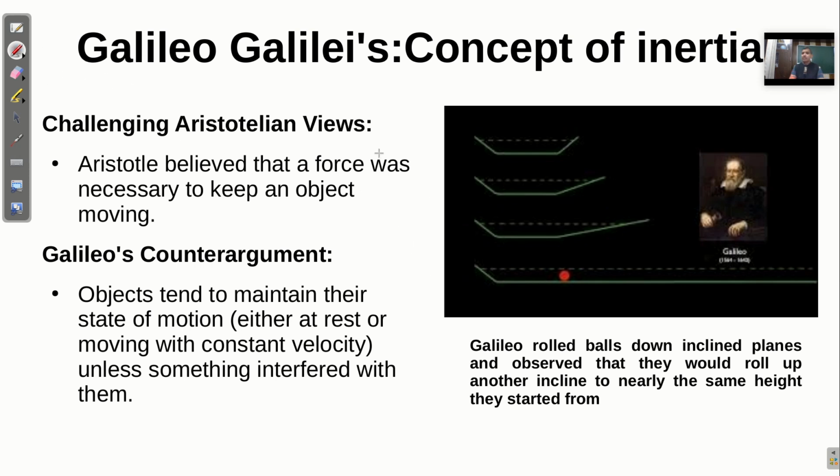He also performed another very interesting experiment on the concept of inertia. He challenged the Aristotelian view. Aristotle believed that force was necessary to keep an object moving. Earlier it was assumed that. But Galileo's counter argument was that objects tend to maintain their state of motion, either at rest or moving with a constant velocity, unless something interferes with them. This was the statement given by Galileo.